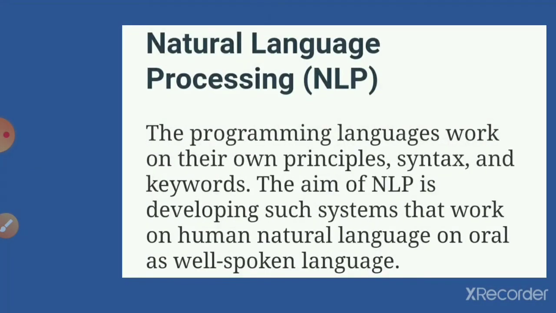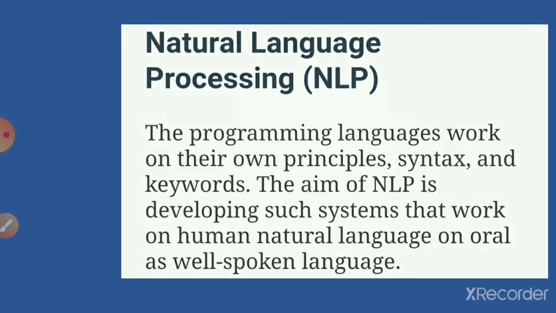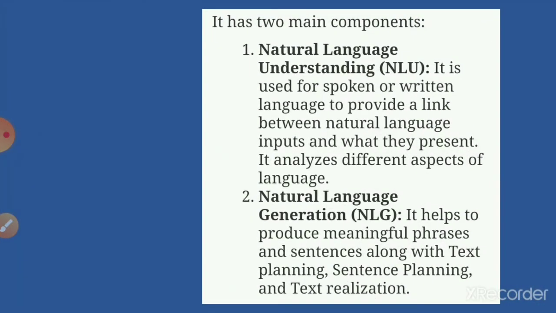Next one we have seen is natural language processing. The programming languages work on their own principles, syntax, and keywords. The aim of NLP is to develop such systems that work on human natural languages, on oral and well spoken languages. It has two main components, children. As I said, there is NLU and NLG, that is natural language understanding and natural language generation.